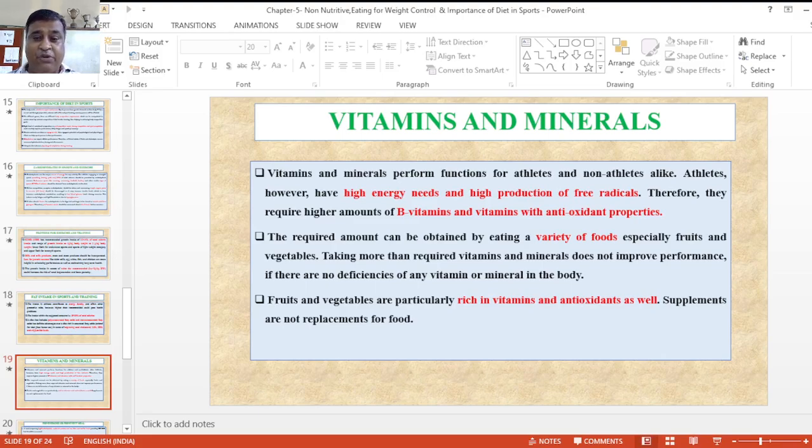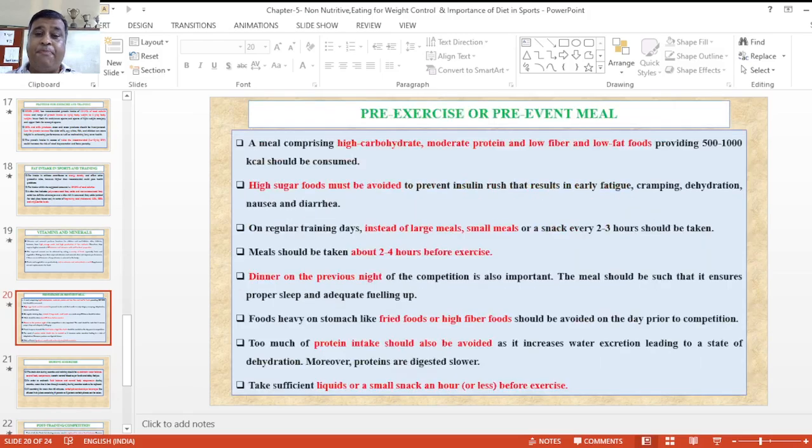Now pre-exercise and pre-event meals, what meals should we take before a competition? High carbohydrates, moderate proteins, low fibers and low fat foods you have to provide. Minimum 500 calories can be consumed. High sugar food must be avoided because it provides insulin rushes that result in early fatigue, cramping, dehydration, nausea and sometimes diarrhea.